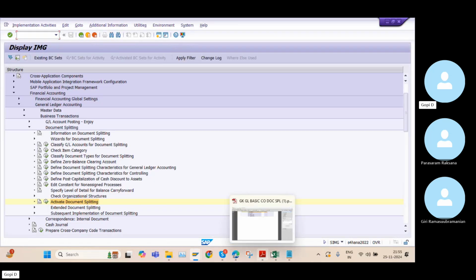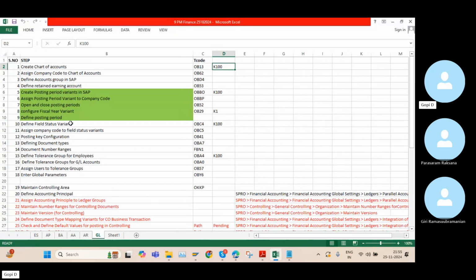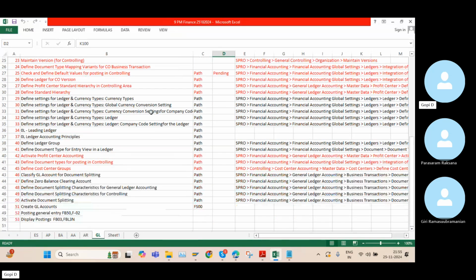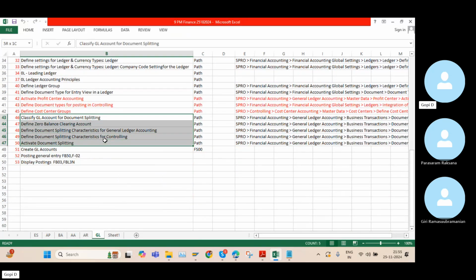Usually, most of the settings we maintain today are prepared by the controlling consultants in real-time projects. But when it comes to this setting, the document splitting related configurations, they need to be maintained by the finance consultants. Tomorrow we will see the creation of the GL account and the journal entry.